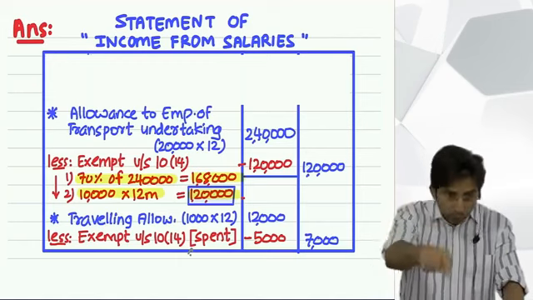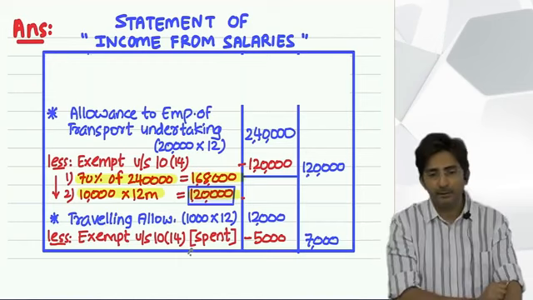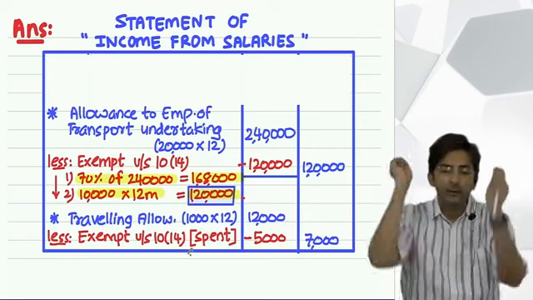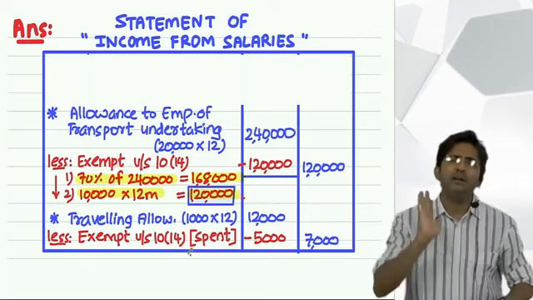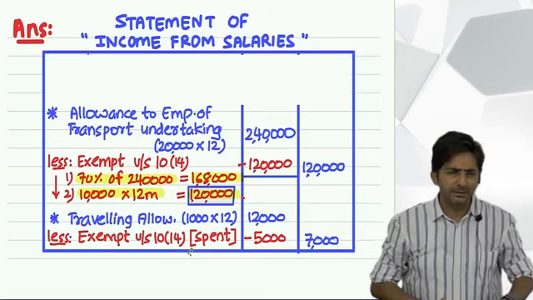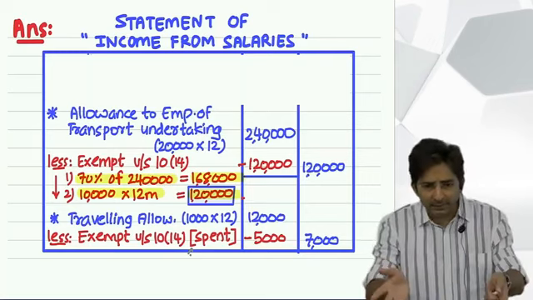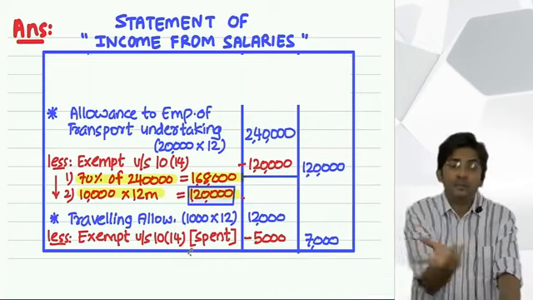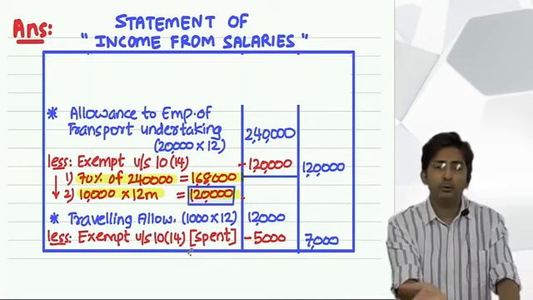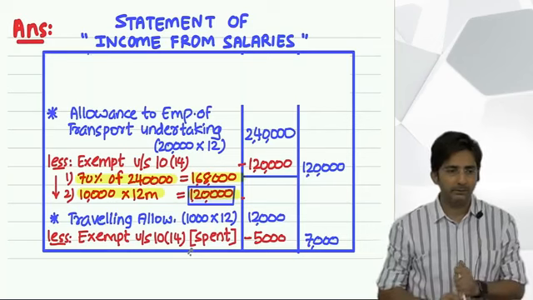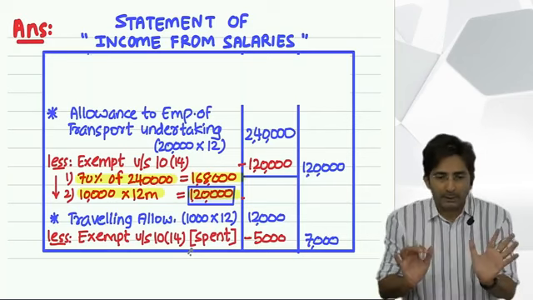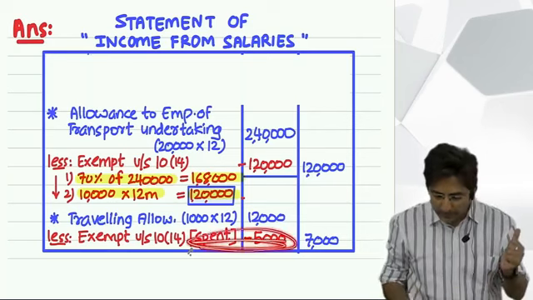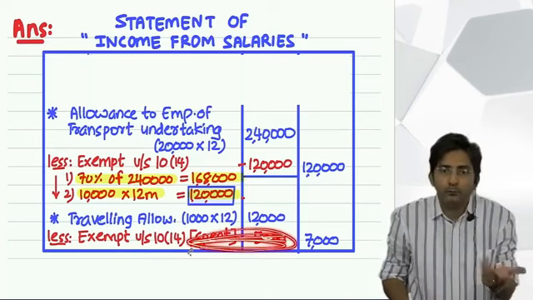Only if he has to actually travel for office work, he is given. Otherwise, for an employee who sits the full day in the office, why would the boss give a traveling allowance? The fact that he is given a traveling allowance, definitely he travels. But we don't know his actual travel amount. So we have to assume fully spent. In short, if the spent amount is not given, then we can assume fully spent.